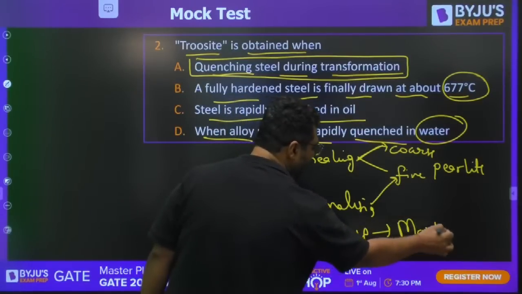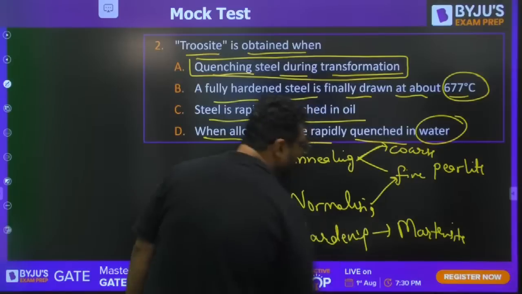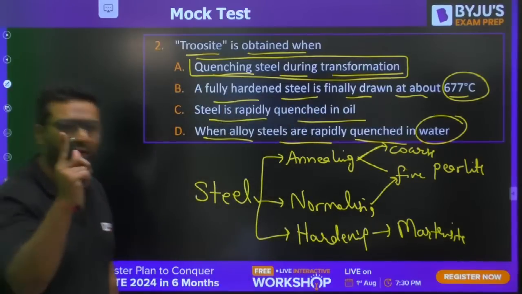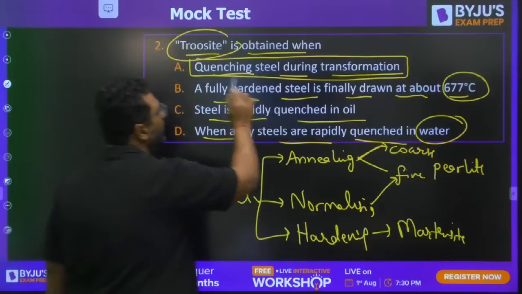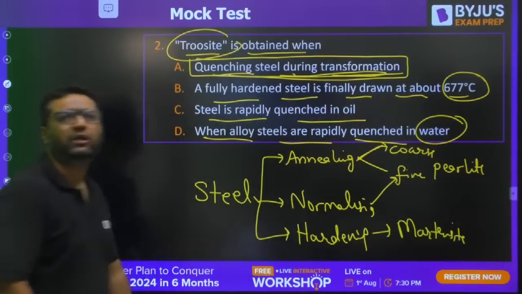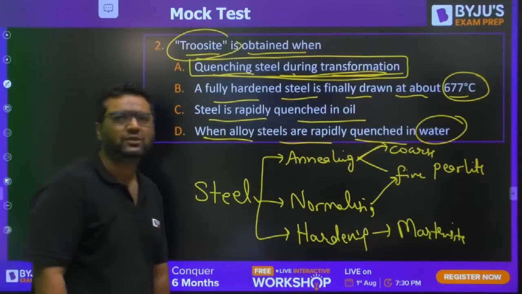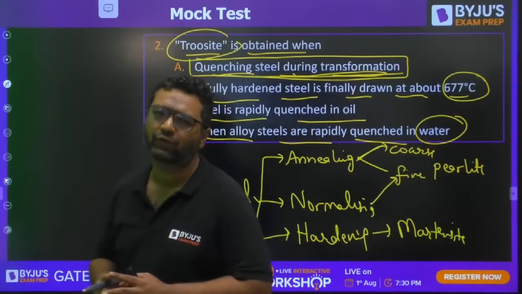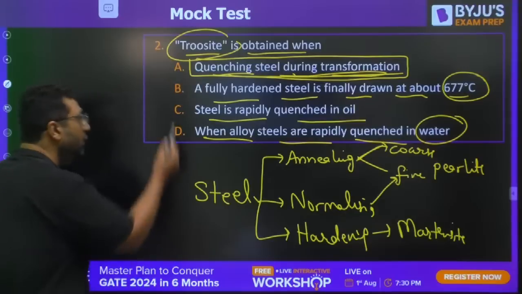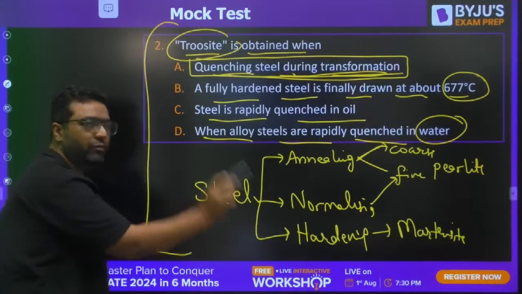So guys, everybody remembers this generally. So I wanted to add one point to your knowledge, that whenever they ask about troostite, you will get it during the transformation when you go for the TTT diagram. So A is going to be the right answer for this. I know there is a lot of confusion about this. That's why I have told you, because you can expect one question from here.